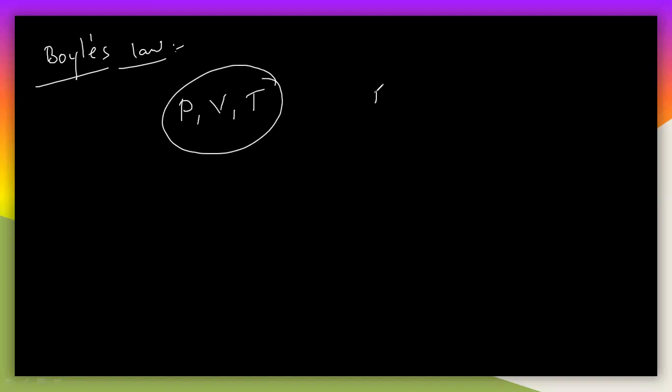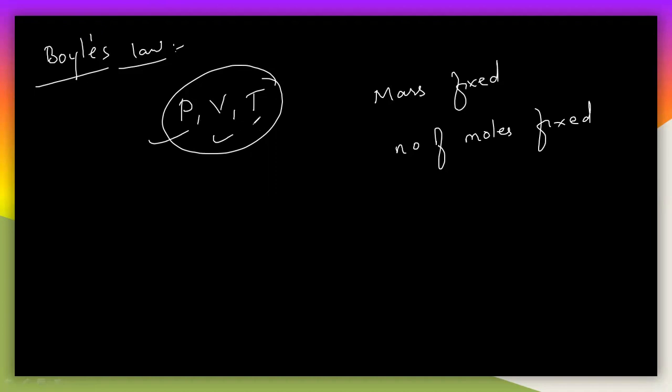So I will take a gas with a fixed mass, and I will vary the pressure, volume, and the temperature. The mass I am keeping fixed, and therefore the number of moles is also fixed. So what changes are pressure, volume, and temperature. And by varying these three, you will get Boyle's law, Charles law, Avogadro's law, and the Gay-Lussac law.